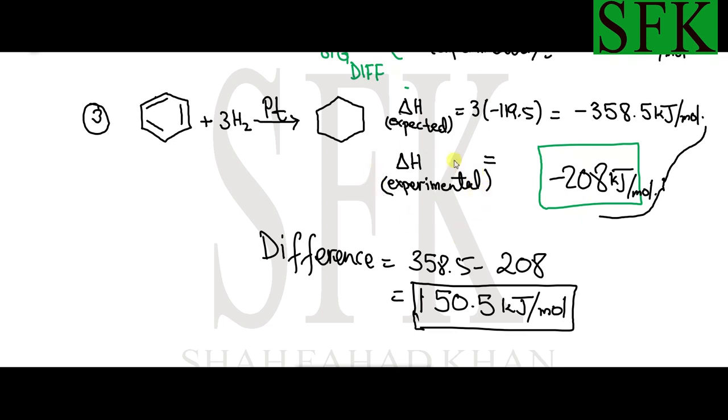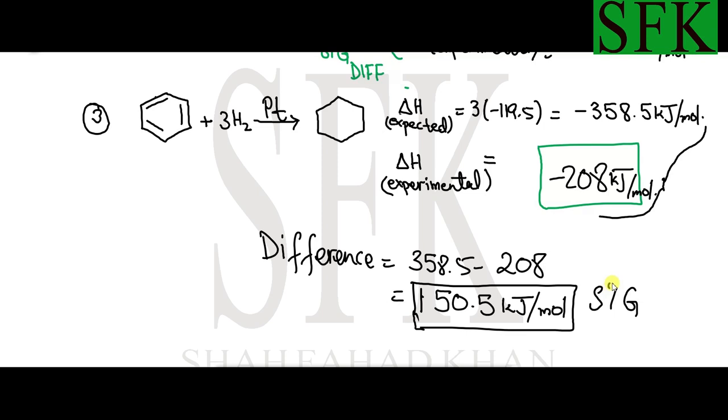It was very surprising because the experimental enthalpy turned out to be very low compared to the expected one. It turned out to be minus 208 kilojoules per mole, and the difference in the two energy levels is very big. It's 150.5 kilojoules per mole, and this difference is significant.